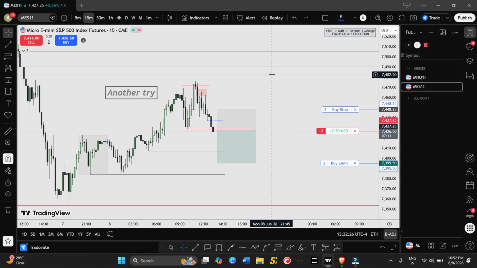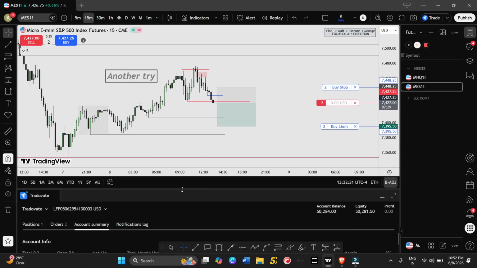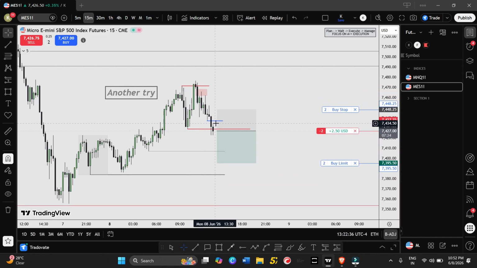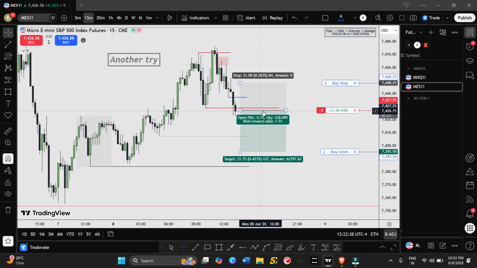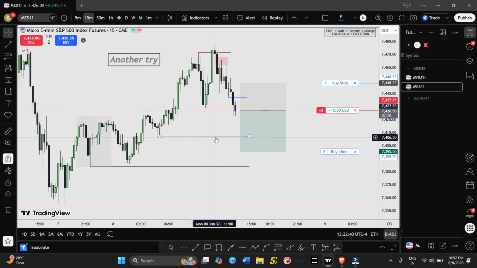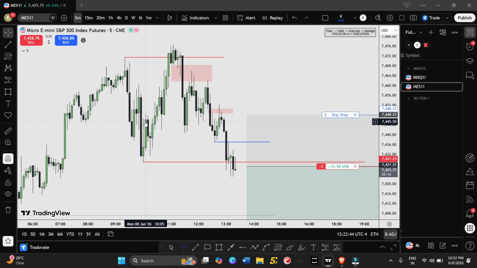Okay, so I'm going to give another try, but this time I am going to take this trade on my another funded account, जो कि $250 के आसपास profit में था. As you guys can see, I have already entered. Last time basically we entered somewhere here, right?